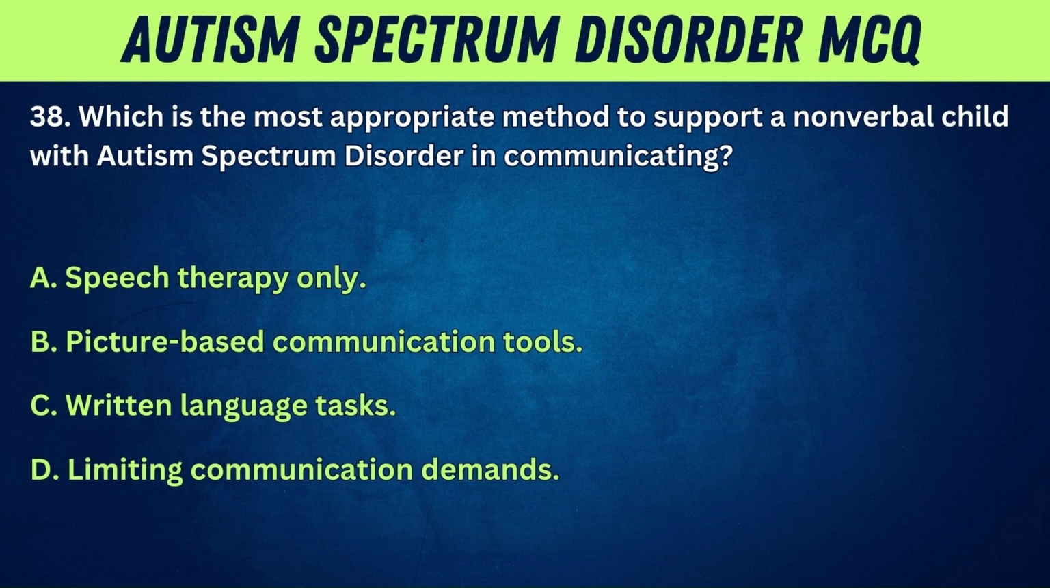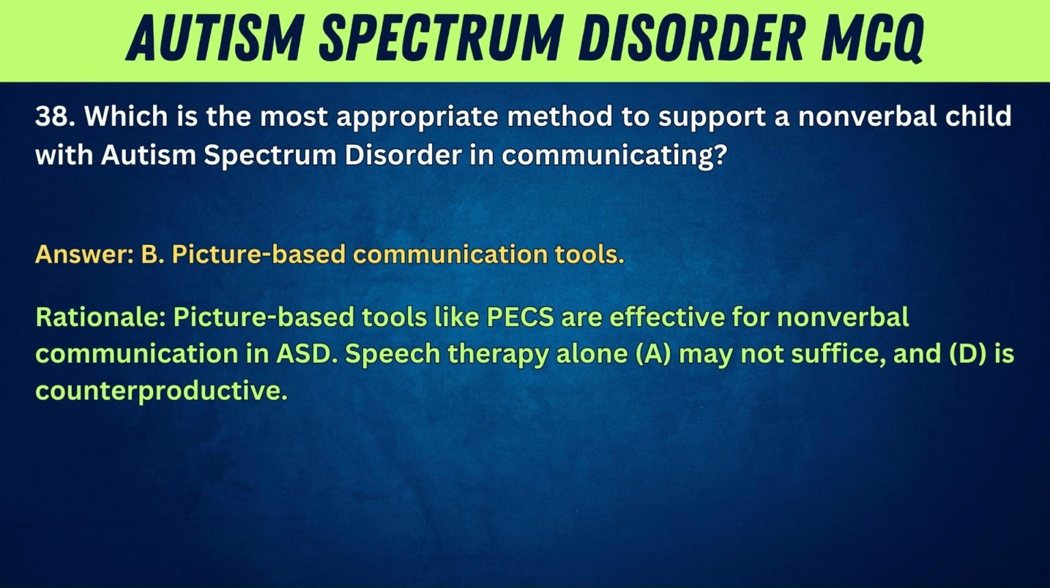38. Which is the most appropriate method to support a nonverbal child with autism spectrum disorder in communicating? A, speech therapy only. B, picture-based communication tools. C, written language tasks. D, limiting communication demands. Answer: B, picture-based communication tools. Rationale: picture-based tools like PECs are effective for nonverbal communication in ASD. Speech therapy alone, A, may not suffice, and D, is counterproductive.